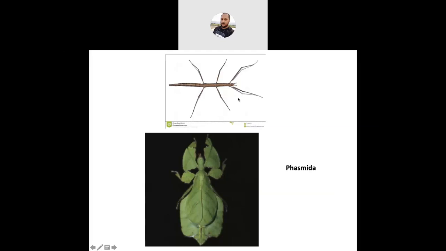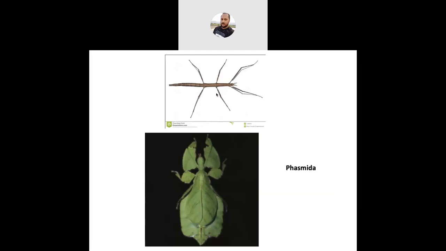Coming to the first, the head is prognathous type. Prognathous means the mouth parts are directed in a forward direction. The prothorax is small. The meso and metathorax are very long. And this metathorax is closely associated with the first abdominal segment. Mouth parts are chewing and biting type. See, legs are widely separated from each other. See how much distance they are maintaining.